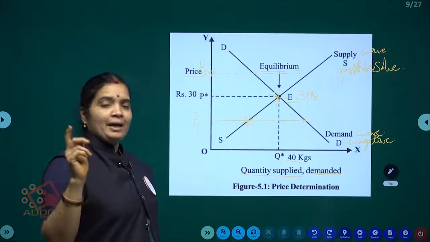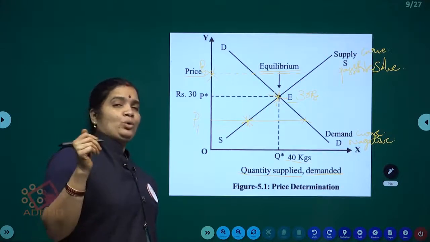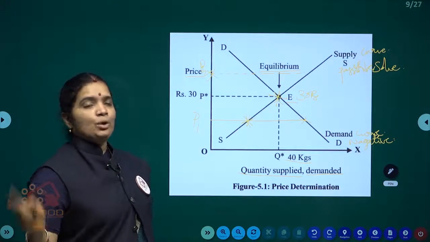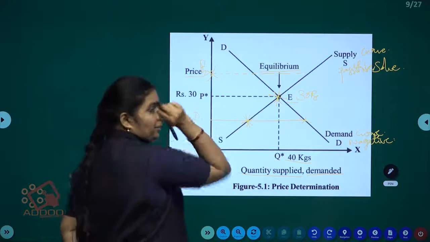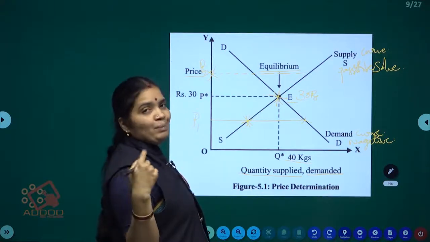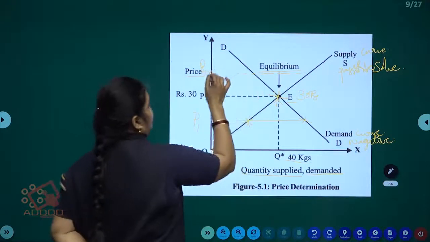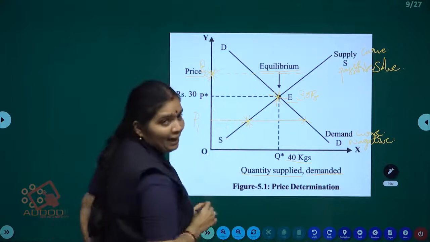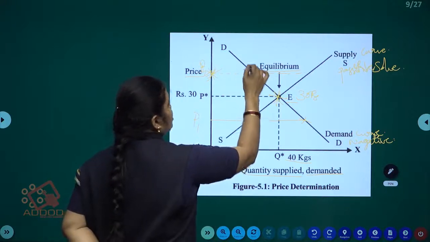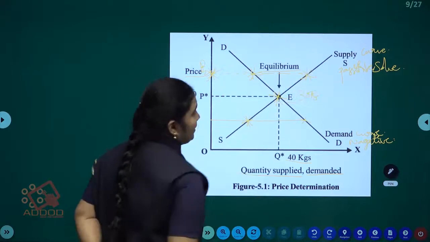The consumer's ultimate goal is to get maximum satisfaction at the minimum price. So here the price increases, but the remaining sellers are selling at low price. So they can purchase from them, but they will not purchase from this man who raises the price. So demand will decrease and supply shows high.